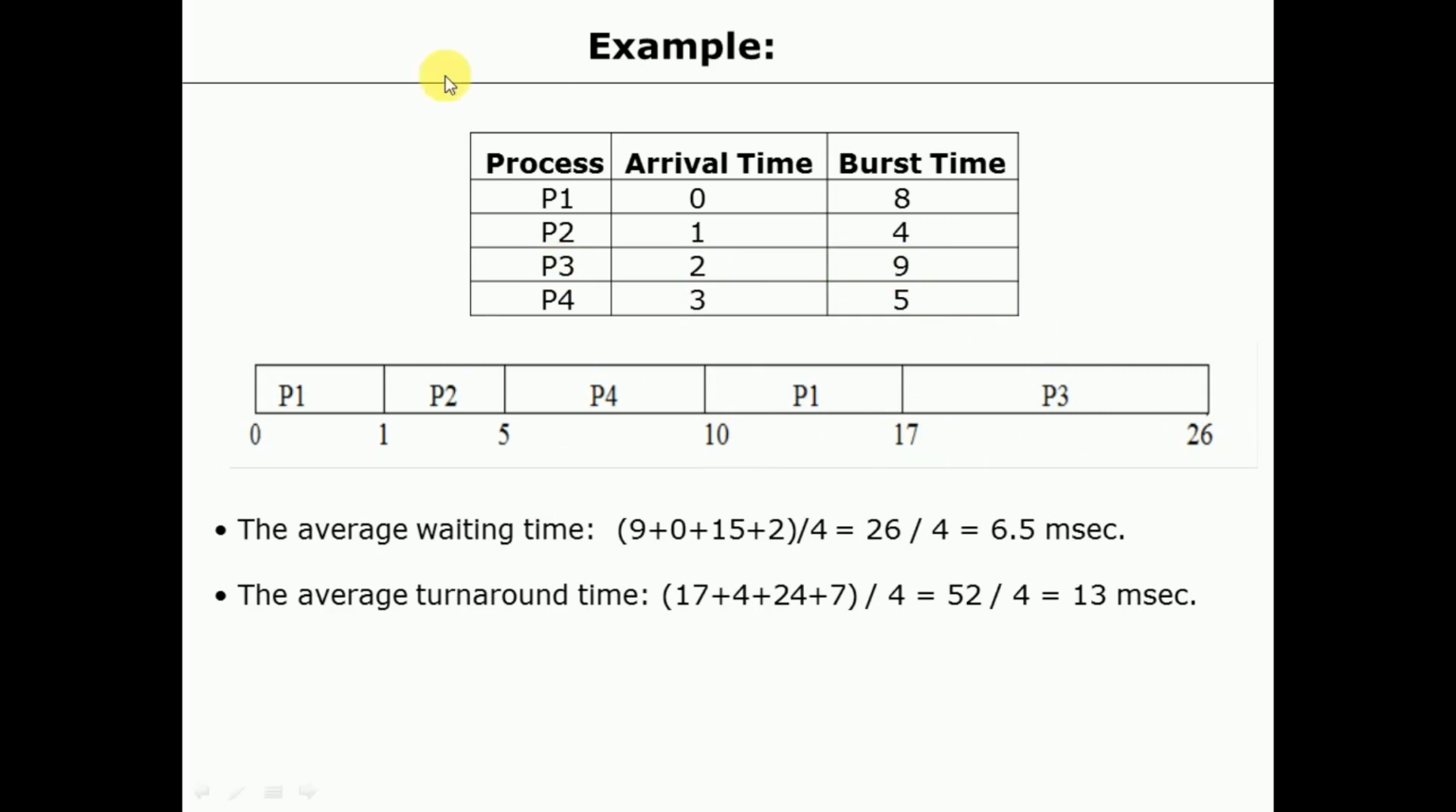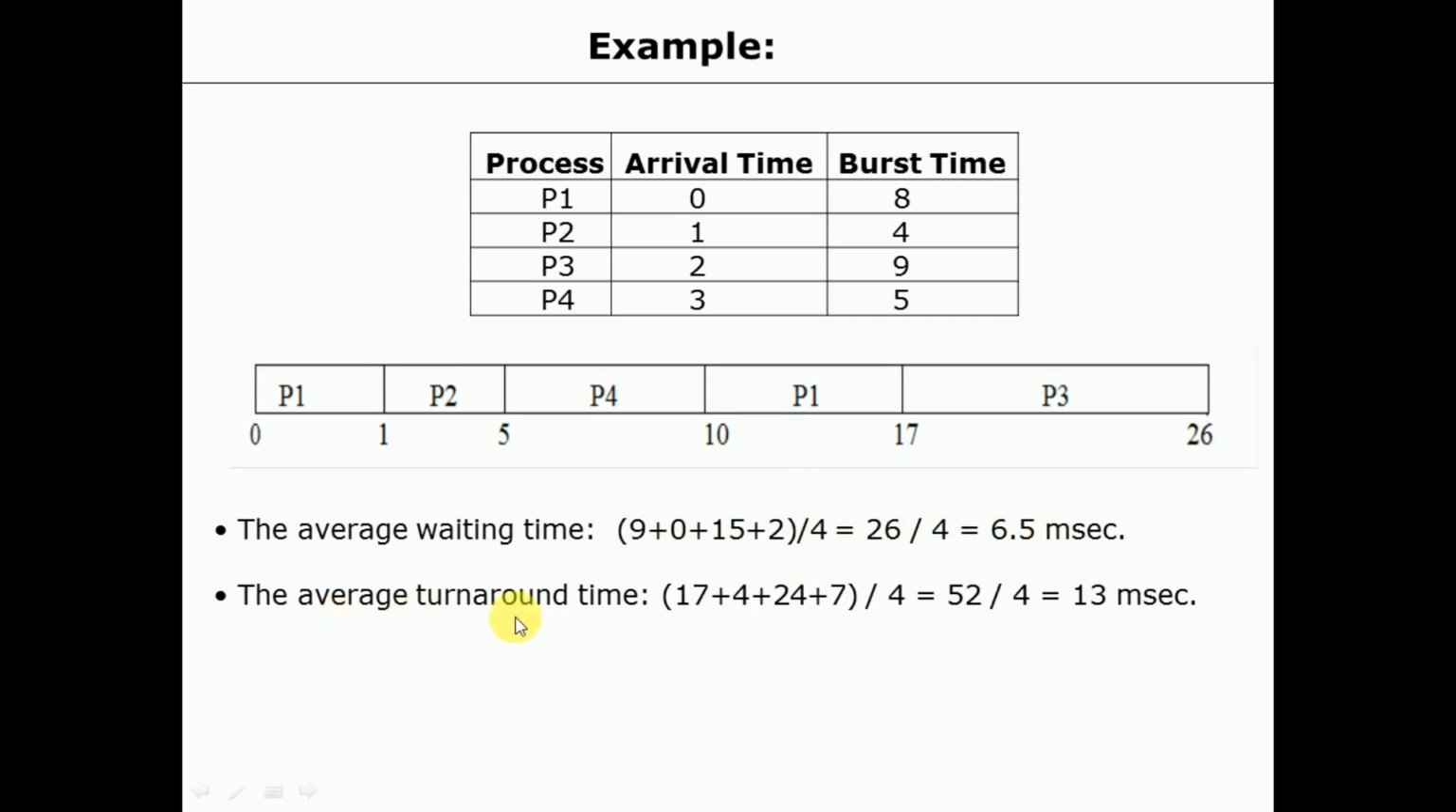Okay. So here in this example, let us calculate the waiting time and turnaround time. The waiting time for process P1 is 10 minus 1, which is 9, since it was waiting for 10 milliseconds. For process P2, the waiting time is 0. For process P3, the waiting time is 15, and for process P4 it is 2. If you calculate the average waiting time, it comes out to be 6.5 milliseconds.